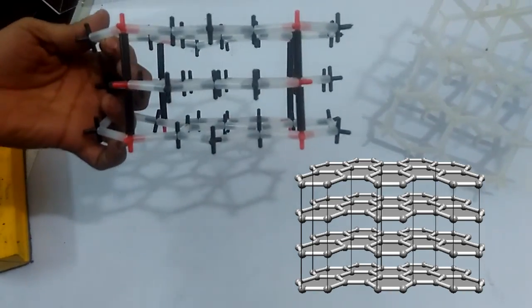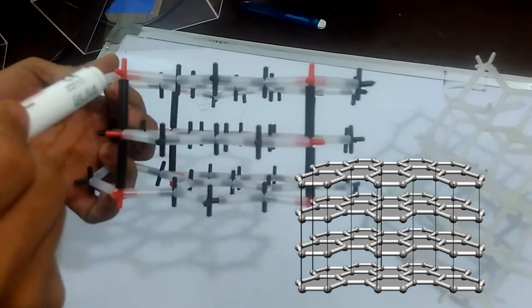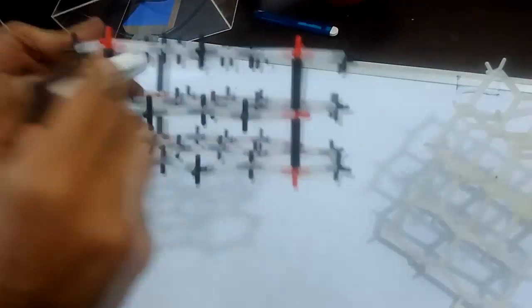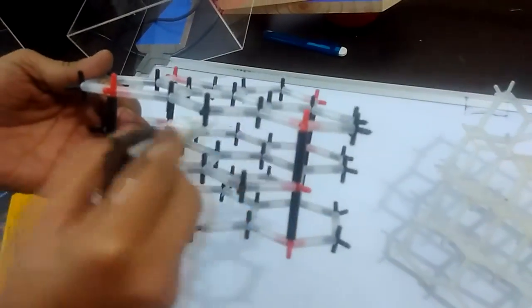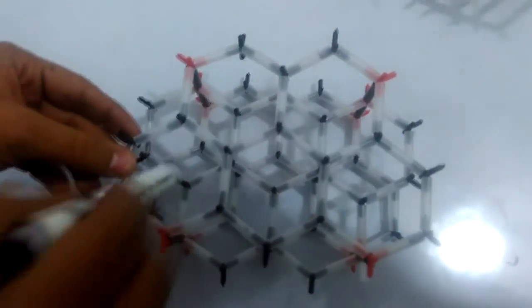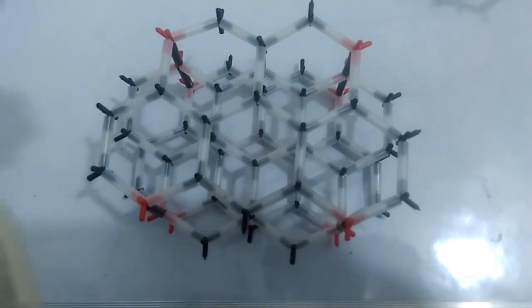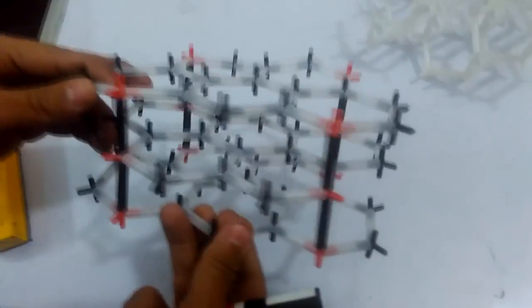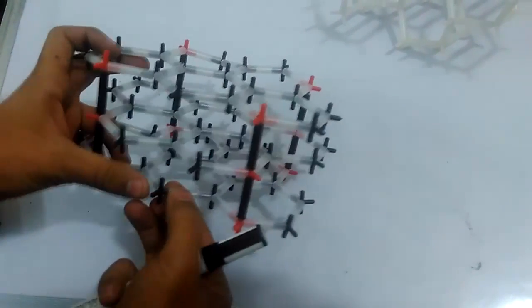Now you can observe one very strange thing. In this particular layer, there are some bondings so that these layers are connected, but not all of them. See, I can move my pen over here. So it has empty space. But the same doesn't happen in the case of diamond. I cannot move the pen because there are linkages everywhere. From the top view, you can see there are atoms in between. They are not connected with any other atoms above this layer.